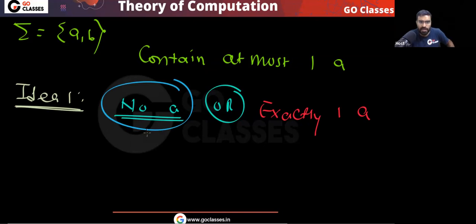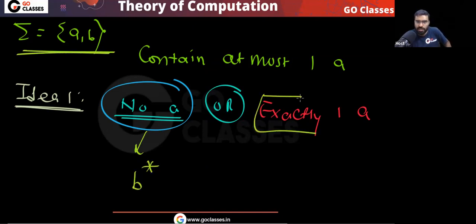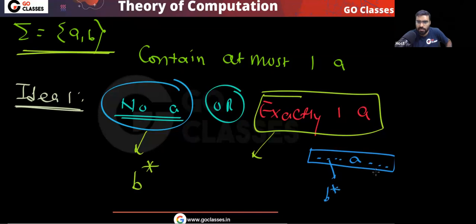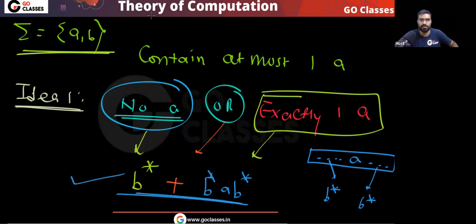If there is no A, then what is the regular expression? That is B star. And what is the regular expression when you have exactly one A? Here you have B star and here you have B star. This is your OR, and here you will get B star A B star. So your answer will be this. Agree? Correct? Okay, very simple.